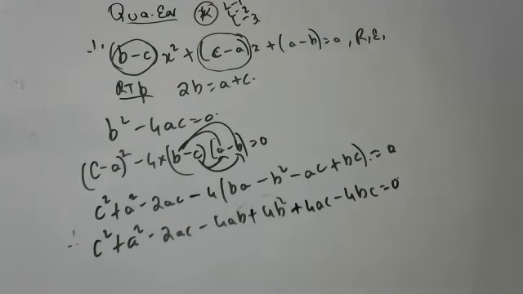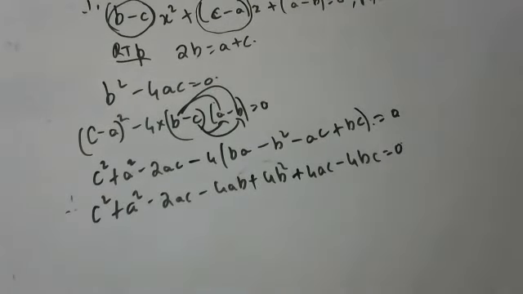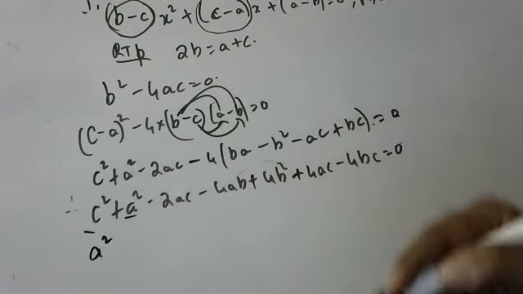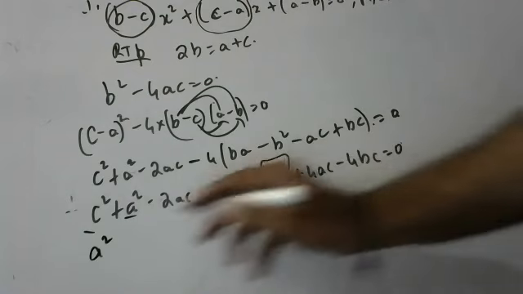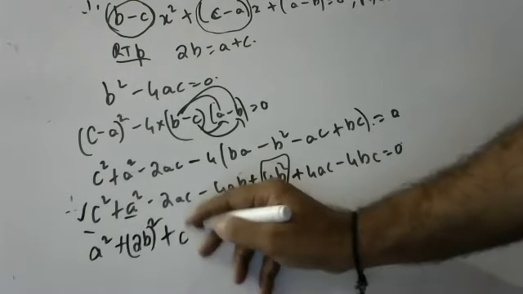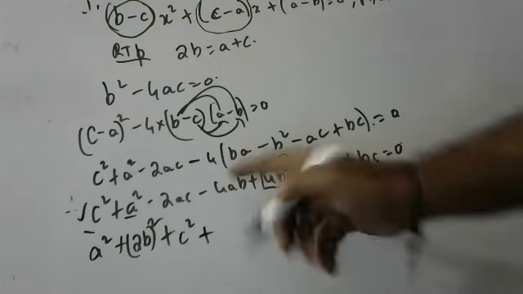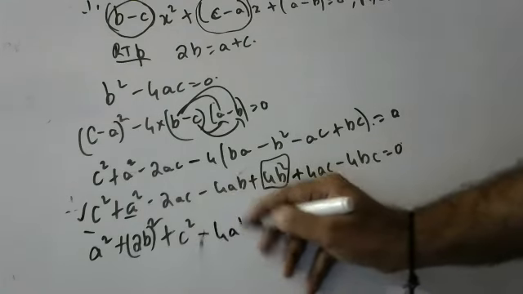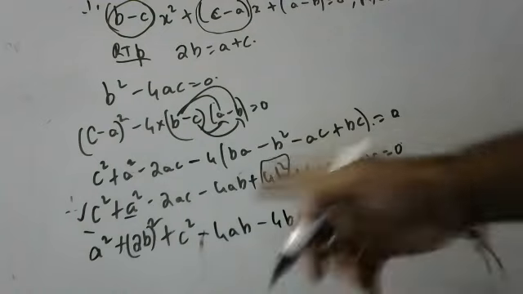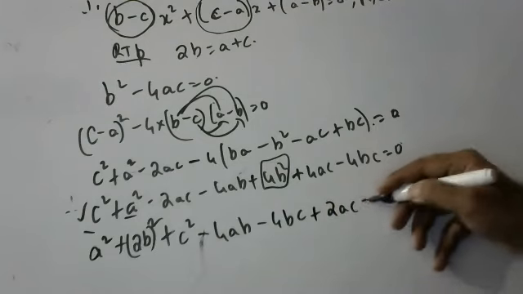Okay, children. If you see seriously, with full concentration, an identity is coming out here, children. Okay, slowly I will show you, children. See here. This is a square. Okay, this is 2b whole square. This is c square plus ab, only here it is there, minus 4bc, only here it is there, minus 4ca, here it is there, children, plus 4ac minus 2ac and so on, is equal to 0.